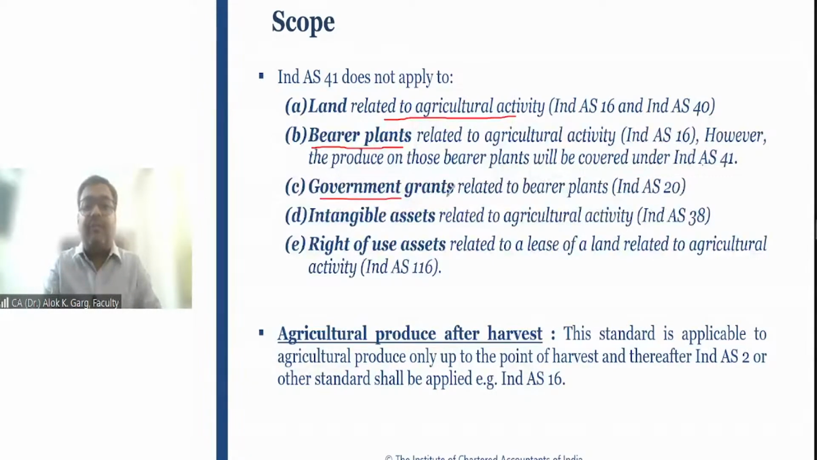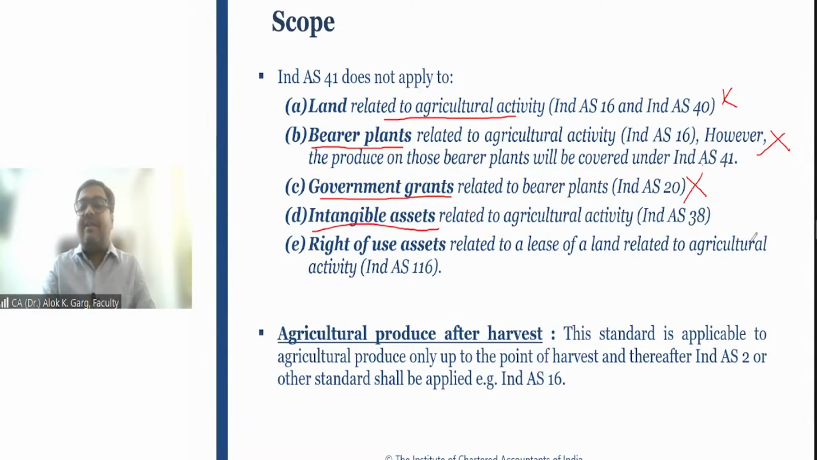Government grants related to bearer plants are also not covered. So land is not covered, and bearer plant is not covered under Ind AS 41. If the government is giving a grant for plantation of mango, rubber, tea, coffee or apple trees, these are bearer plants. And if the bearer plant is not covered under Ind AS 41, then the government grant related to these bearer plants is also not covered under Ind AS 41. Sir, where is it covered? It is covered under Ind AS 20.